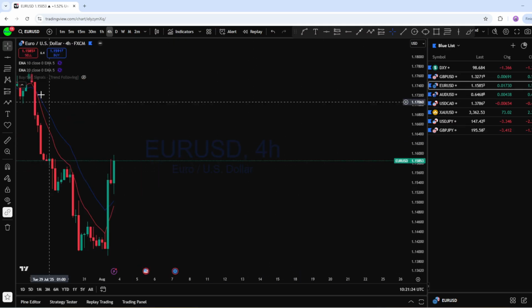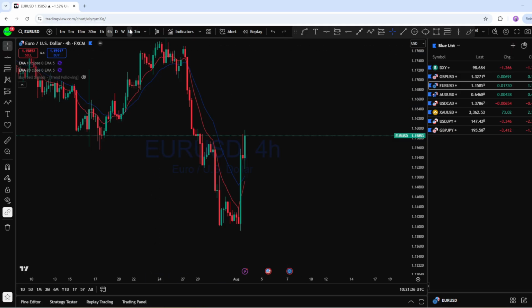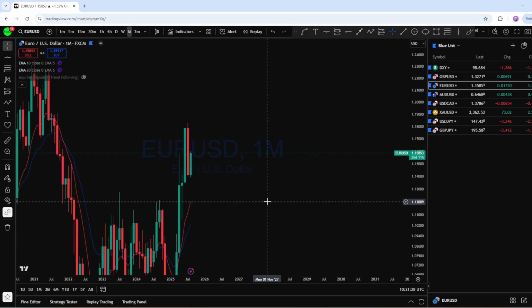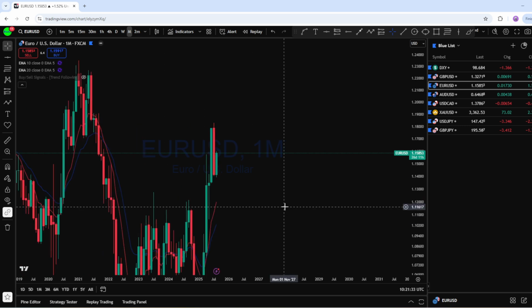Now let's look at euro dollar. Now as we can see that GBPUSD and euro dollar, guys, are showing almost the same kind of pattern, except it's just a mirror of DXY.